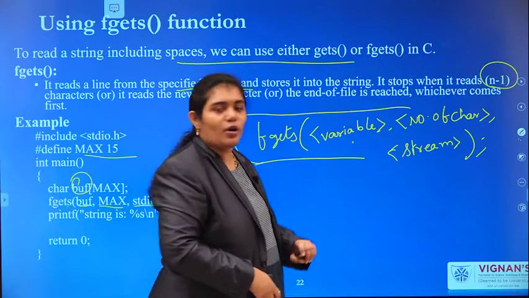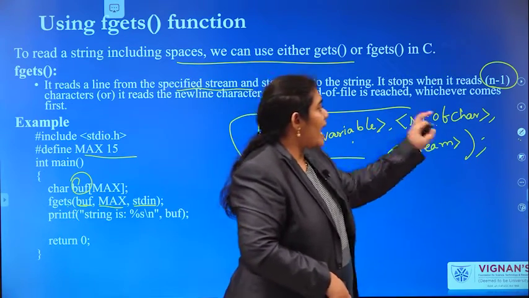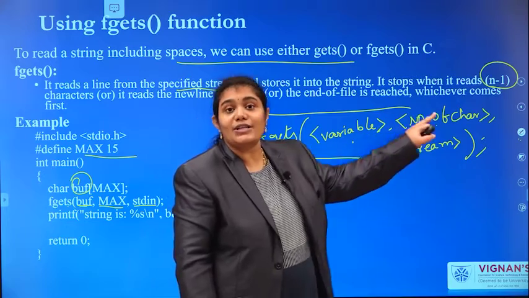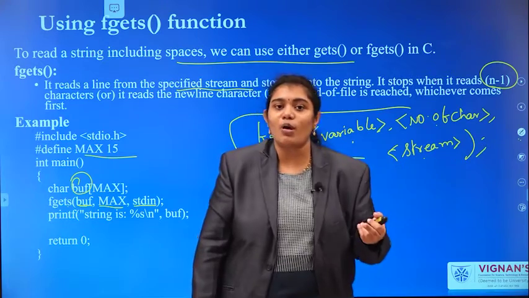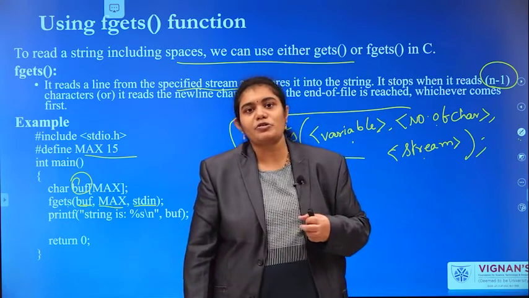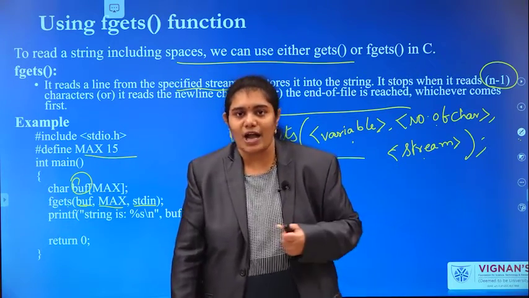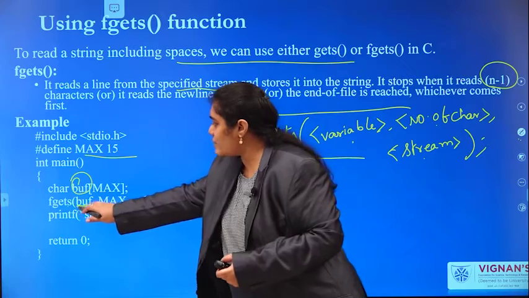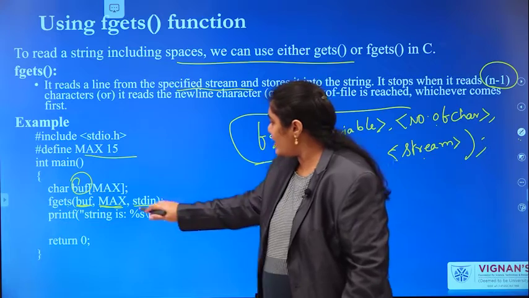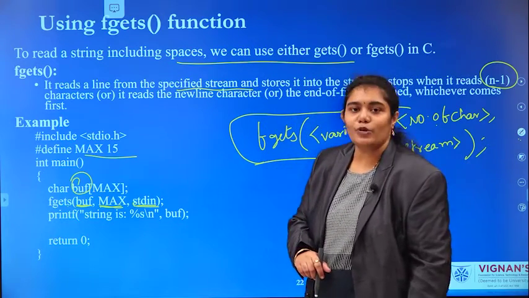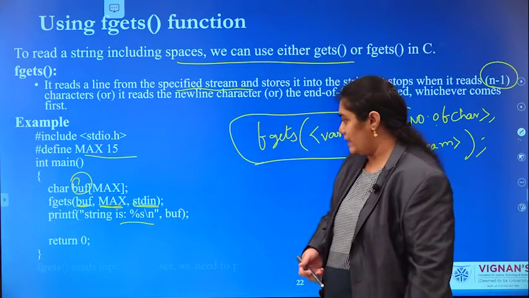You specify in which variable you are going to read your input, how many characters you are going to read, and from which stream you are going to read, an input stream or a file stream. See here, this is my variable buf, this is the number of characters MAX, and stdin is the standard input stream. And I am printing my string as usual.